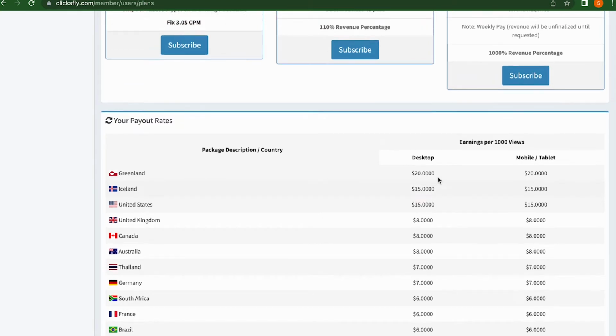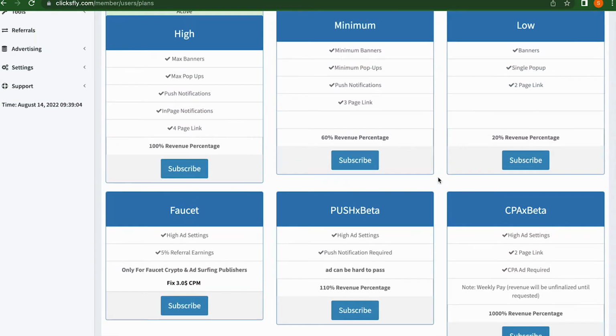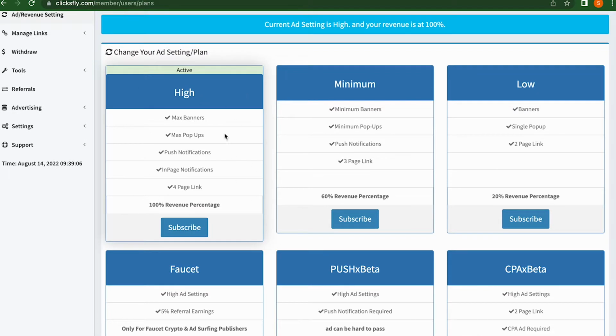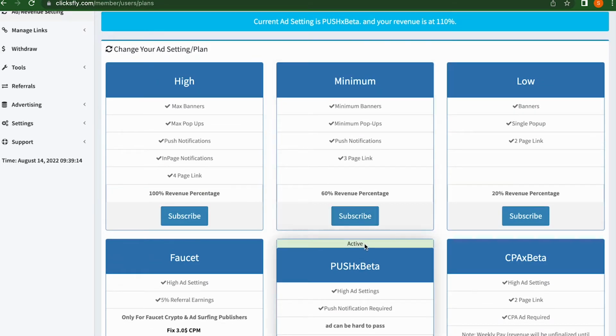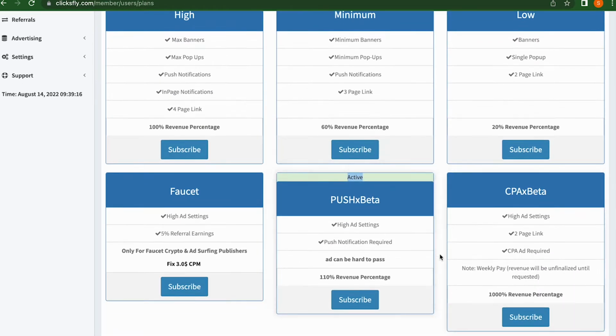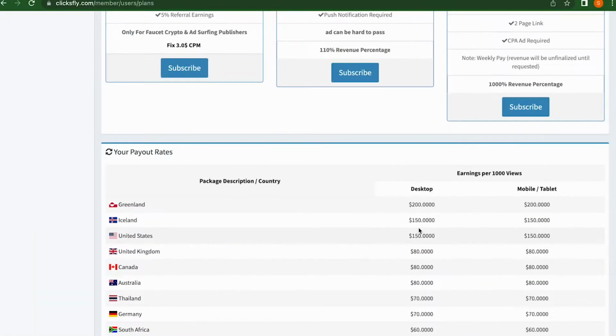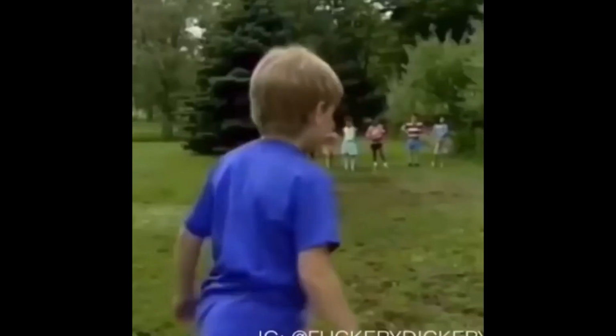Then we have several AD plan options here. The normal one is high, but we have others that pay more like Push Beta that pays 10% more than the high one, and we have the best CPX Beta of all. And if we activate this option here, from CPX Beta, the gain per 1,000 clicks will multiply by 10. As you can see, 1,000 clicks from the United States now gives about $150, an incredible value, don't you think?